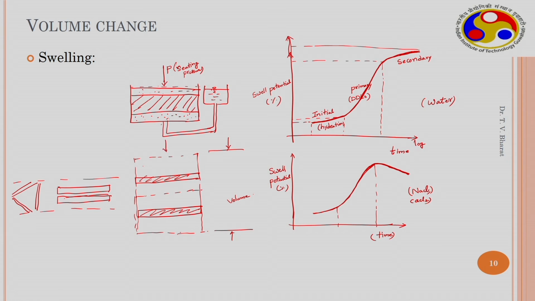Now, under a particular loading, say P, this is the diffuse double layer potential. This is how the potential varies: phi with distance, this is the mid plane distance.